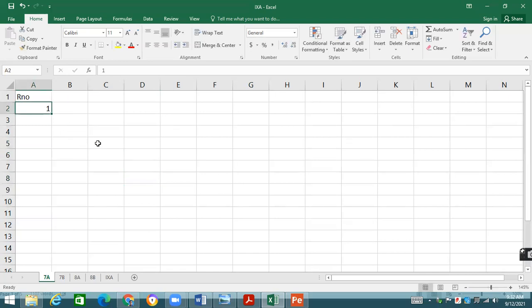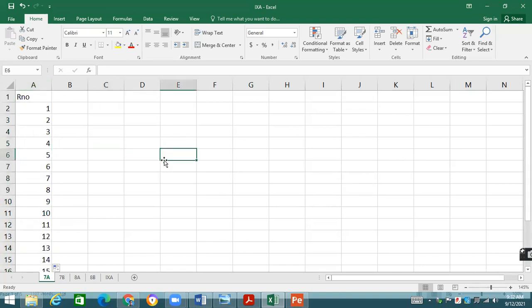Now, first I select the cell, I bring the mouse cursor to the bottom right corner. The mouse cursor will change its shape to a thin black plus sign. Then I will press the Control button and then I will drag it. Accordingly, you will see that there is a series which has been generated from 1 to 15.